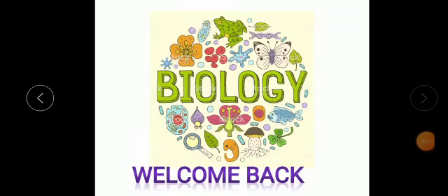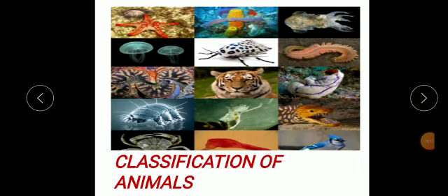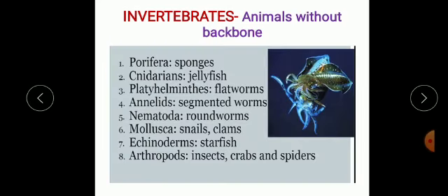Welcome back to biology class. We are discussing classification of animals. We have learned that animals without backbone are called invertebrates, and invertebrates are further grouped into 8 different classes. We have already discussed the characteristics and examples of class Porifera, Cnidaria, Platyhelminths, Annelida, Nematoda, and Arthropoda. Today we will discuss class Mollusca and Echinodermata.